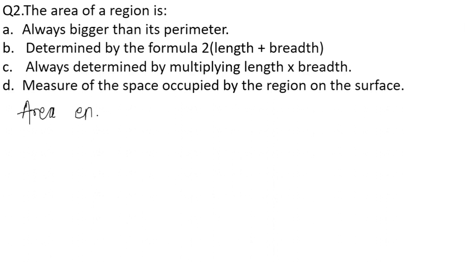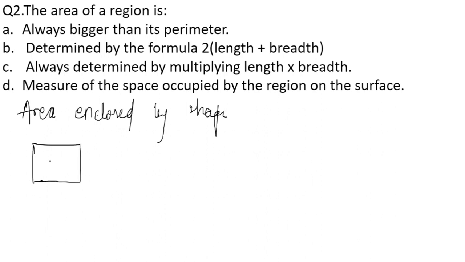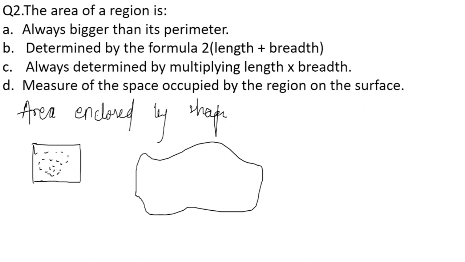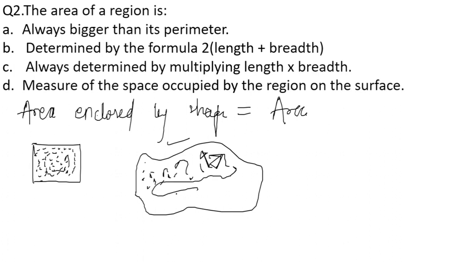or we can say area which is enclosed by any shape. For example, I am considering this particular shape. If we consider this shape or any shape like this also, this as well. Whatever the area is enclosed by the boundaries inside it, whatever the boundaries of this shape are enclosing, the area is nothing but the area of the shape. Here in the second diagram, this is the area enclosed by this random shape. So this is nothing but the area of this given particular shape.